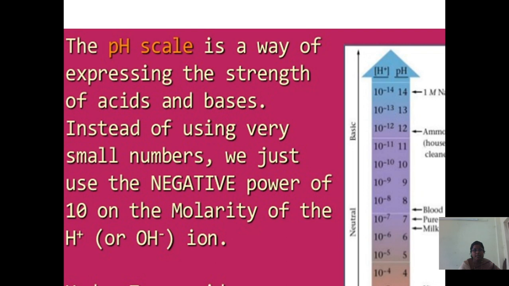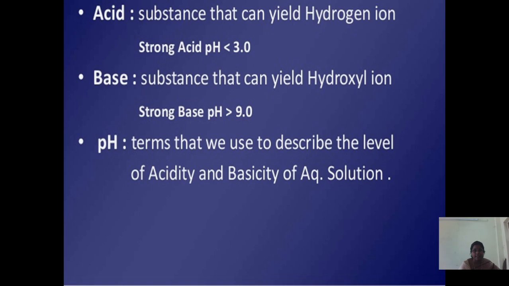pH. The pH scale is a way of expressing the strength of acids and bases. Instead of using very small numbers, we just use the negative power of 10 on the molarity of hydrogen or hydroxyl ions. What is acid? Acid is a substance that can yield hydrogen ion. A strong acid has pH less than 3.0. A base is a substance that can yield hydroxyl ion. A strong base has pH greater than 9. pH is the term that we use to describe the level of acidity and basicity of an aqueous solution.